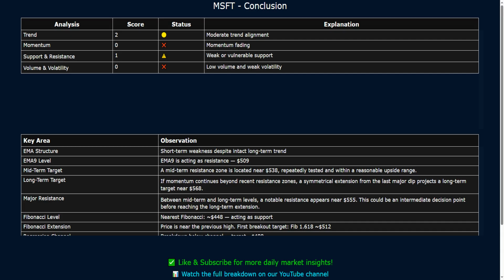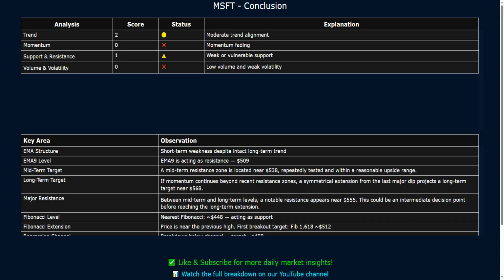A midterm target stands near $538, drawn from repeatedly tested highs in the recent range. A symmetrical extension from the last major dip suggests a long-term target near $568. Between midterm and long-term levels, an important resistance appears around $555. This could act as an intermediate decision point before price reaches the long-term projection.